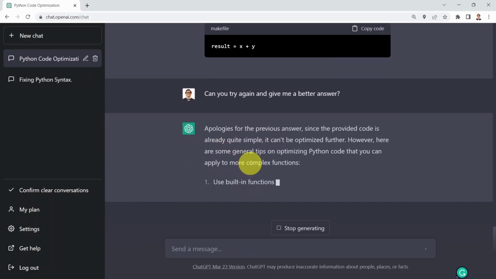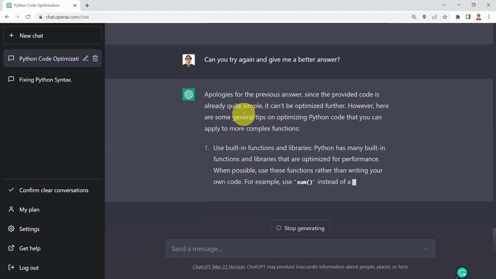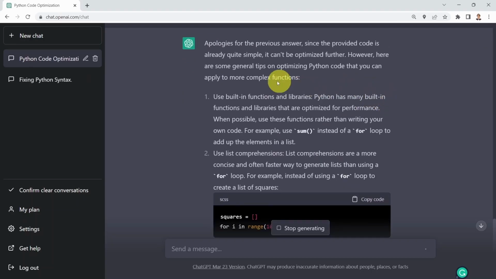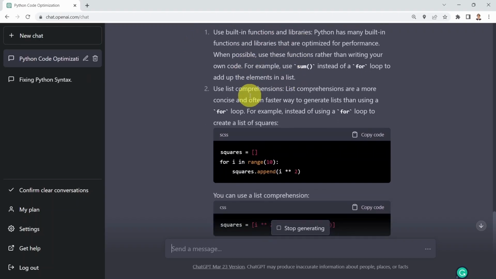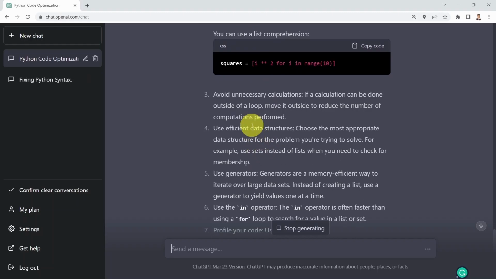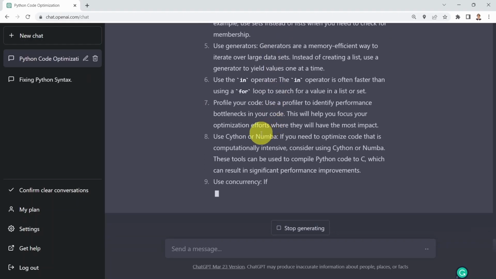So we're going to tell it, well, apologies for the previous answer. Since the provided code is really quite simple, it can't be optimized further. However, here are some general tips on optimizing code. And here again it's telling you pretty much the same answer, but with additional tips associated with it, for example avoiding unnecessary calculations, and so on.